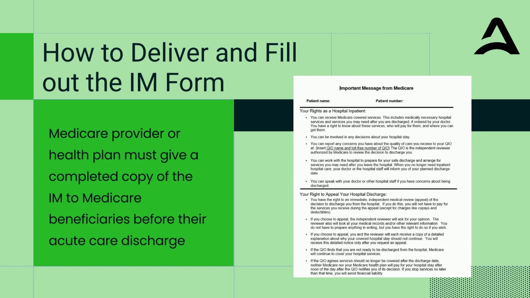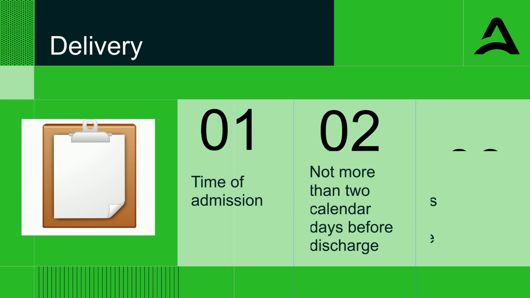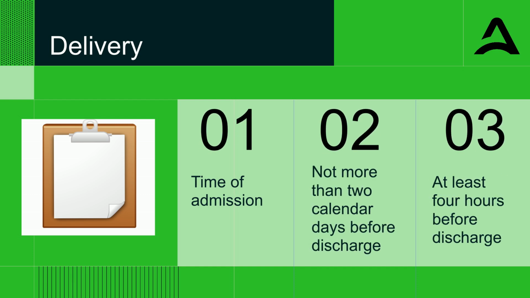A Medicare provider or health plan must give a completed copy of the IM to Medicare beneficiaries who are being discharged from a hospital or other acute care facility. The IM must be delivered at the time of admission and not more than 2 calendar days and at least 4 hours before discharge. Giving the notice 4 hours before discharge should be done only in rare circumstances. For example, the notice may be given at 3 p.m. on a Wednesday, with a discharge date of Thursday.